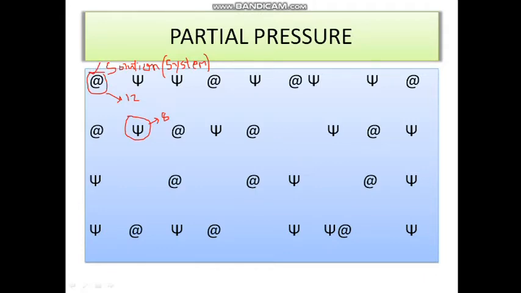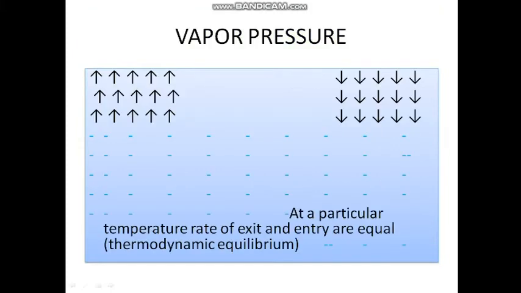Next, coming to vapor pressure, here we have a closed system in which water is filled. The blue line indicates water molecules. If you increase the temperature of the system, it starts to evaporate. After a certain temperature, the vapors again condense to become liquid.